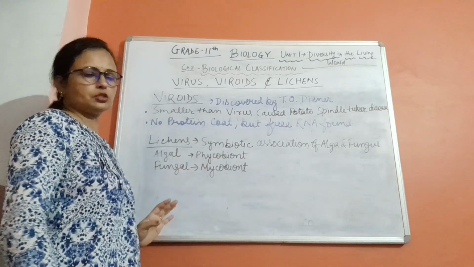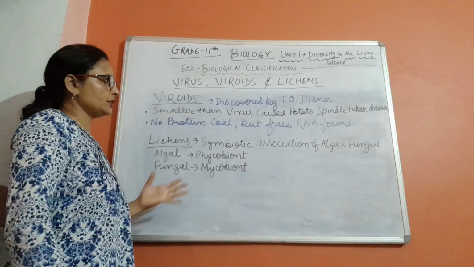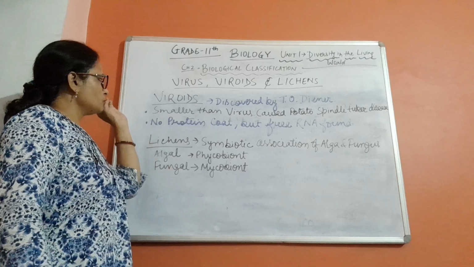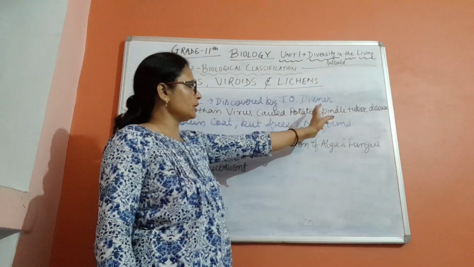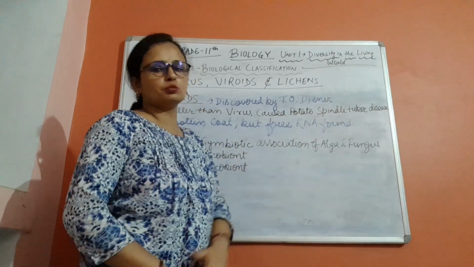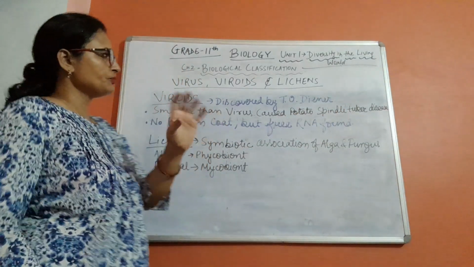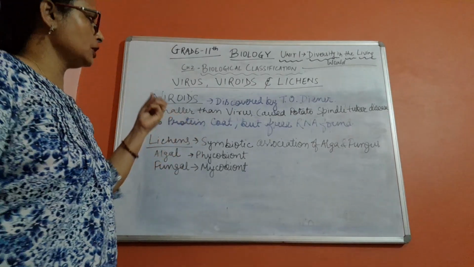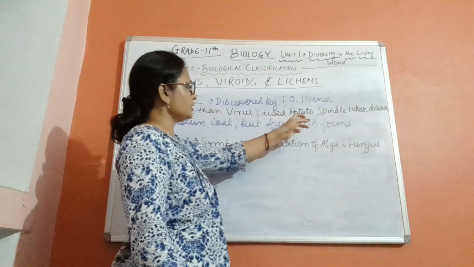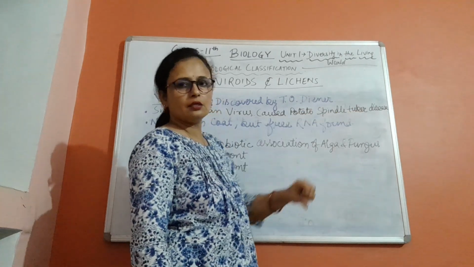ये virus से भी छोटा है. Something that is smaller than virus. And it was seen that it causes a disease in potato plant, that is potato spindle tuber disease. Potato tuber. Tuber means potato, जो आलू हम खाते हैं. So it causes disease in the potato tuber, and that disease is potato spindle tuber disease.